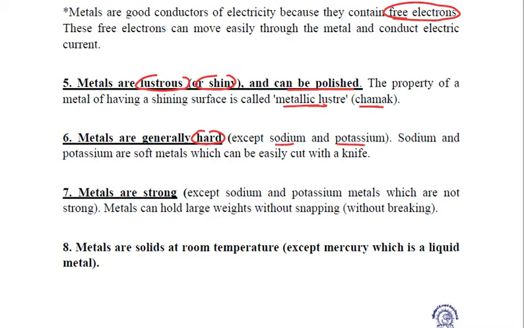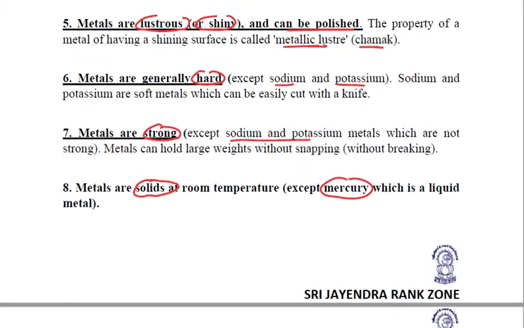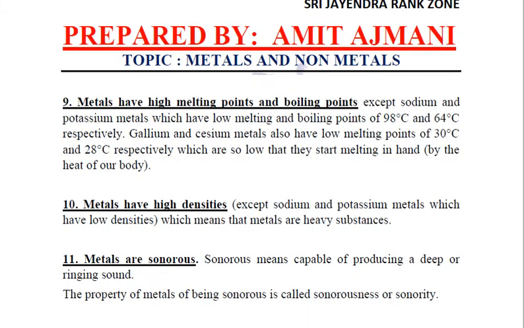Next property of metals is that metals are strong. Exceptions are again sodium and potassium. They are not strong, right? Because of the strength, the metals can hold large weights without breaking up. Next property of metals is metals are solids at room temperature, and we know an exception is mercury. Mercury is the only metal which is liquid at room temperature.